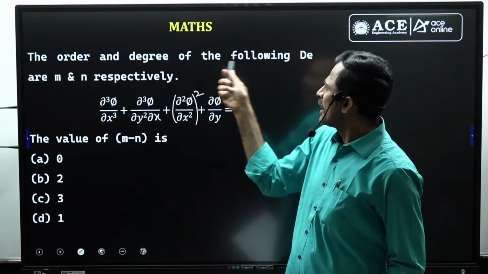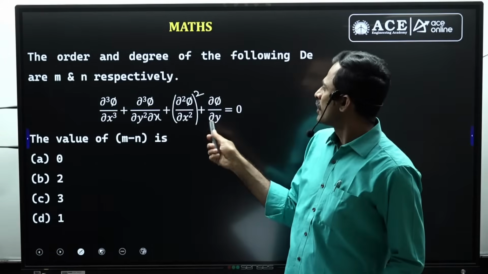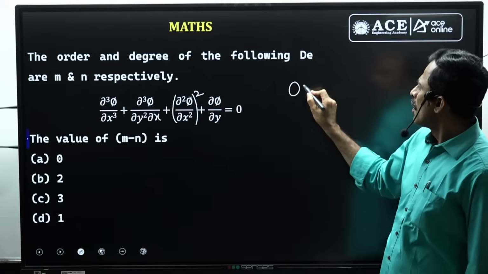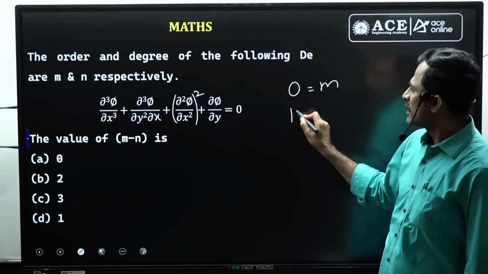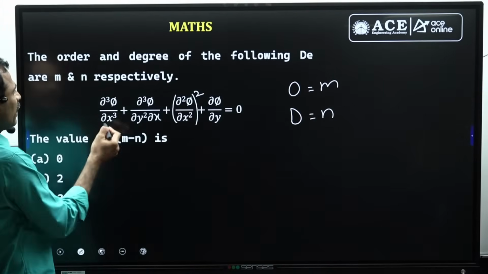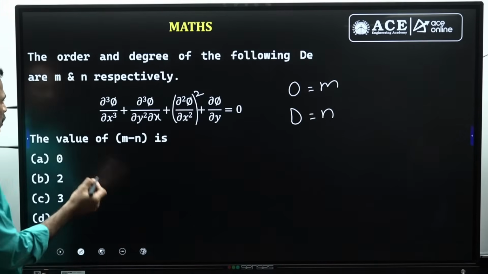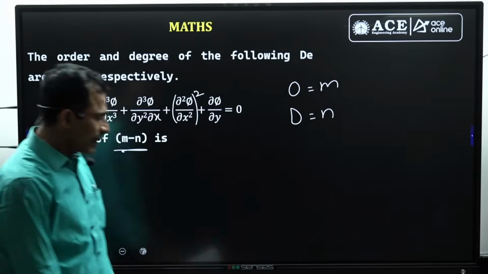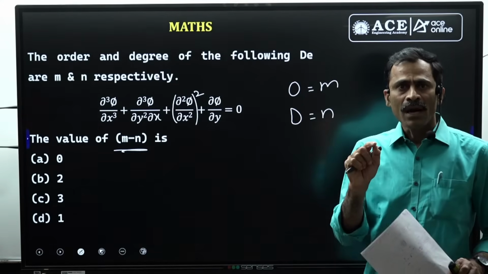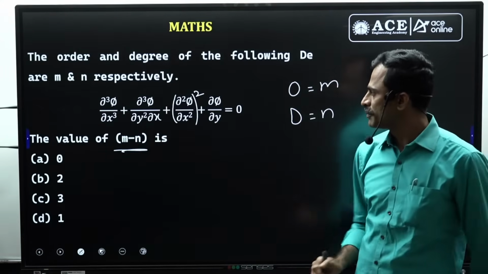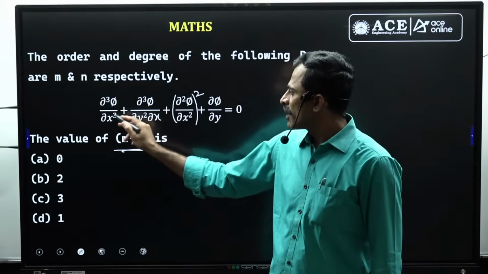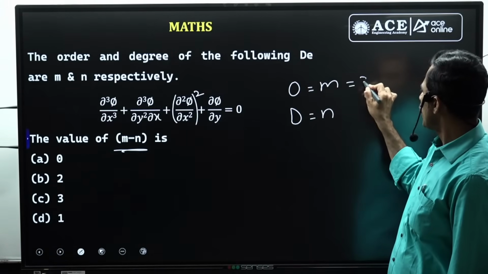The order and degree of the following differential equation are m and n respectively. Order is m and degree is given by n. m is the order of the differential equation, n is the degree of the differential equation. And we are asked to find the difference of them. According to the definition, the order of the differential equation is the order of the highest order derivative. These two are third order, which are the highest order derivatives. So the order is 3, that is m equals 3.